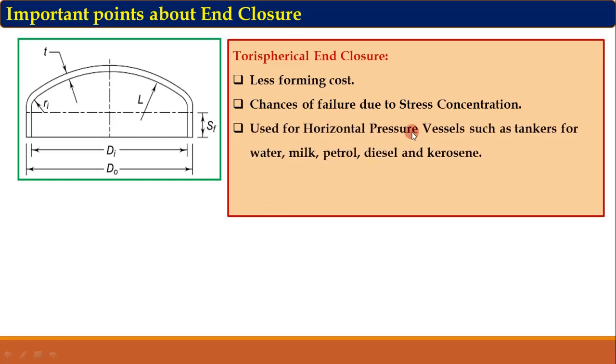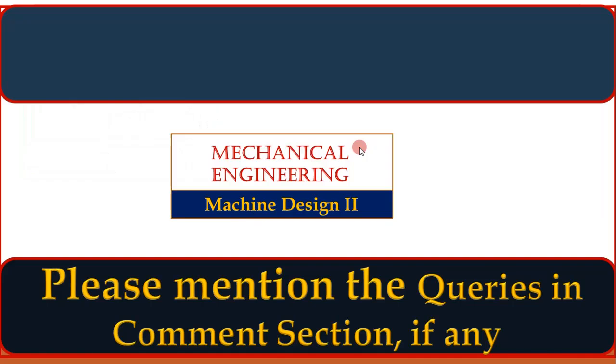It is used in horizontal pressure vessels such as tankers for water, milk, petrol, diesel and kerosene due to its compact shape. So this is the most compact type of enclosure and hence we can use this in horizontal pressure vessels like this. They are also used for small vertical pressure vessels.